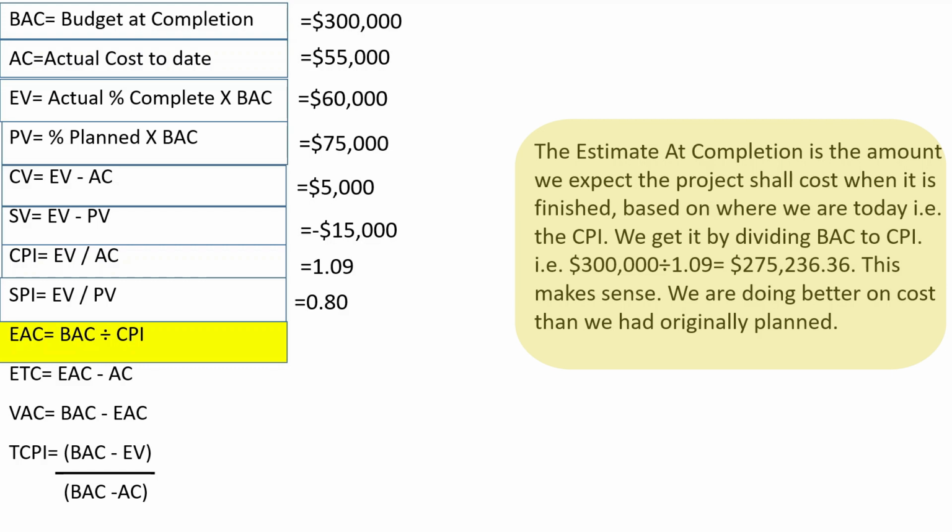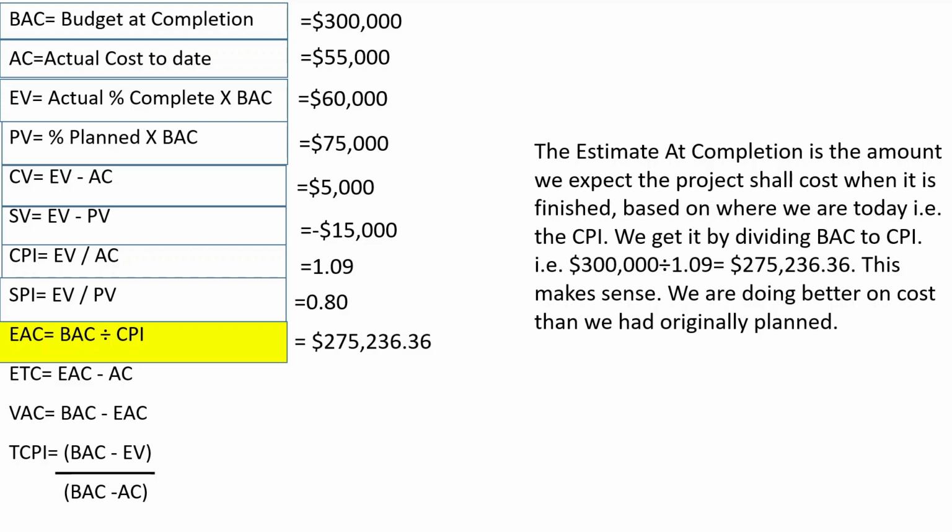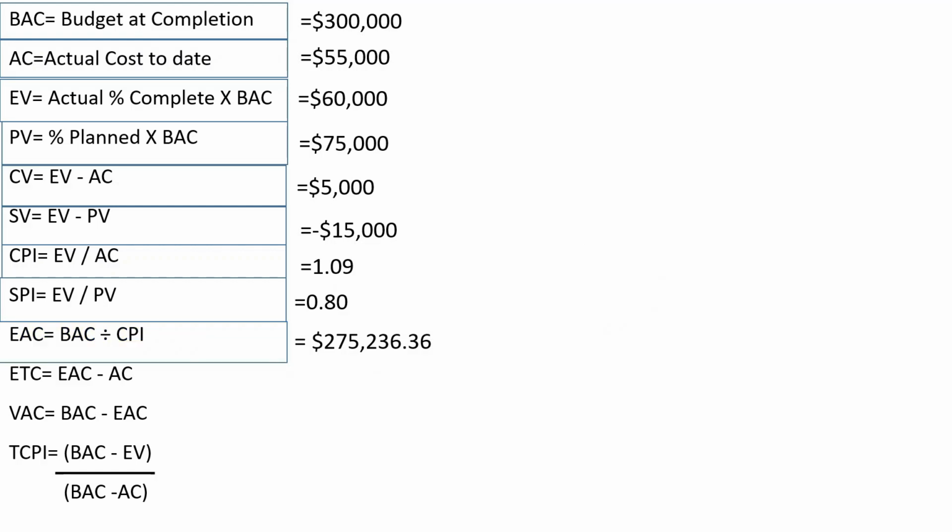We get it by dividing budget at completion by cost performance index, that is, in our example it is $300,000 divided by 1.09 equals $275,236.36. This makes sense. We are doing better on cost than we had originally planned. So let us put the value of EAC as $275,236.36.